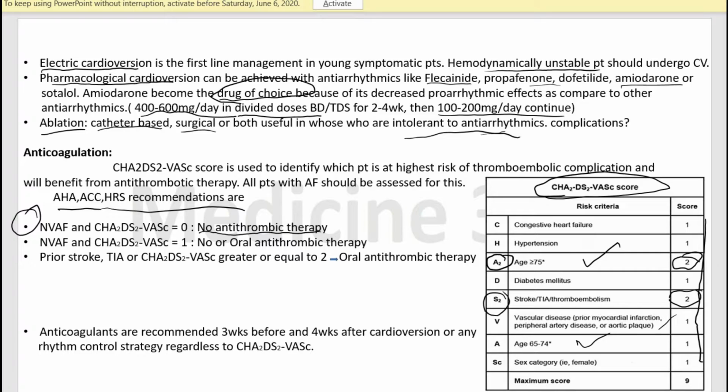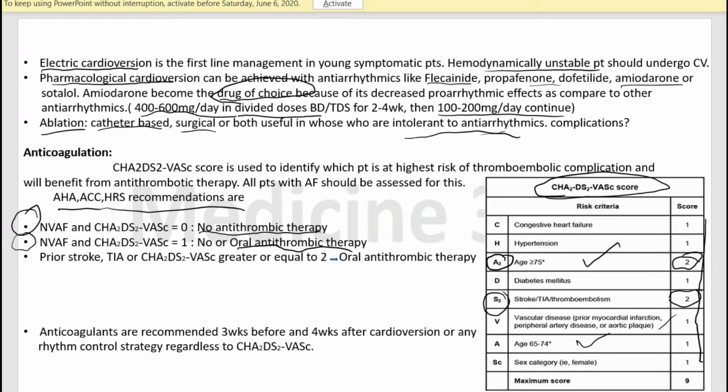0. And if there is non-valvular atrial fibrillation and the CHA2DS2-VASc score is 1, it is debatable whether we should start antithrombotic therapy or not. Some people start antithrombotic therapy if the score is 1, and some do not.